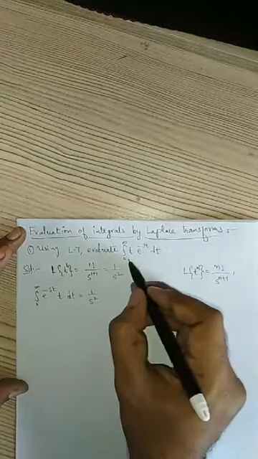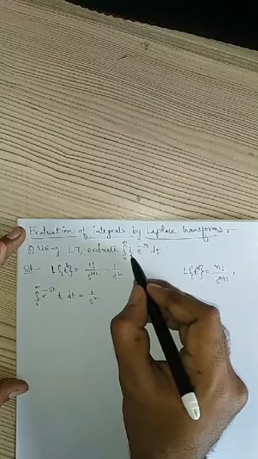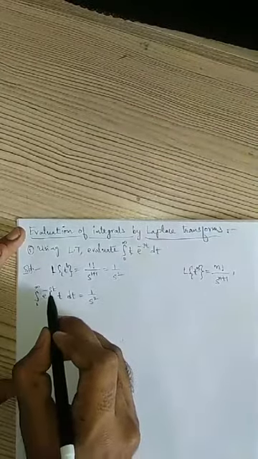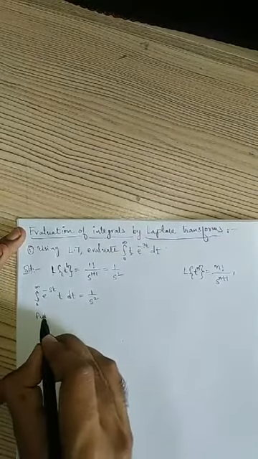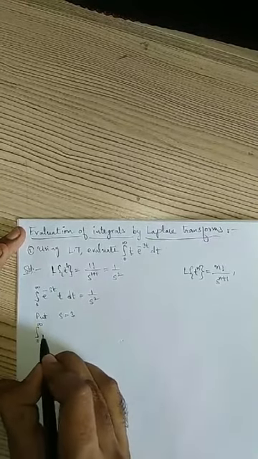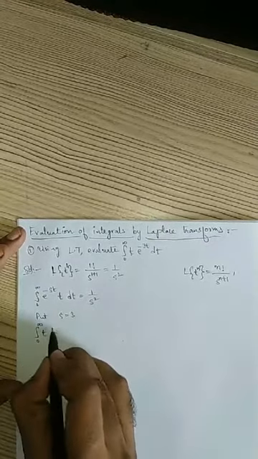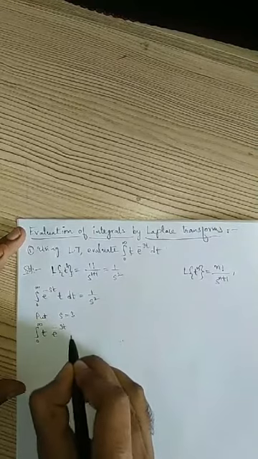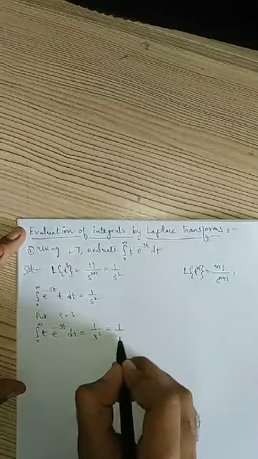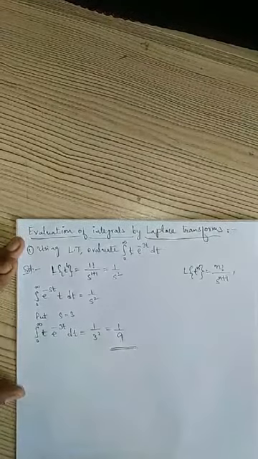Now what we want is integral 0 to infinity t into e power minus 3t. What we are having here is e power minus st. So put s equals 3. Then we get integral 0 to infinity t into e power minus 3t dt is equal to 1 by 3 square, which is equal to 1 by 9. So this is the required answer.